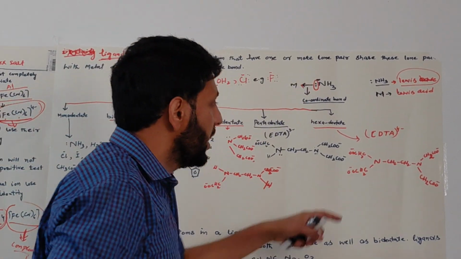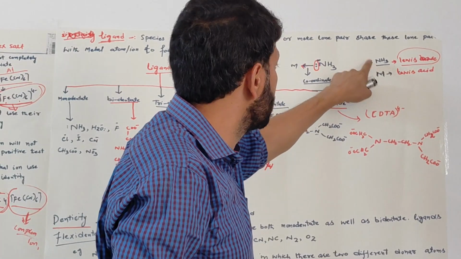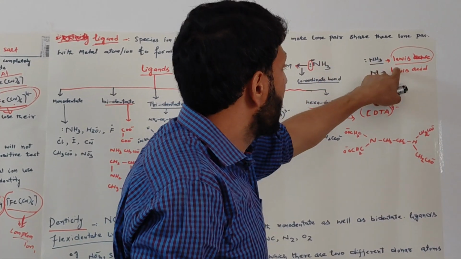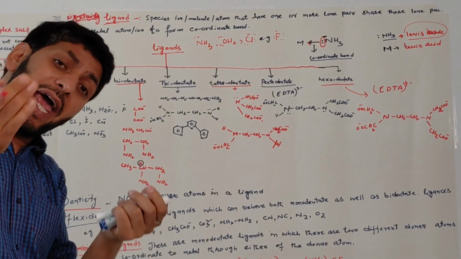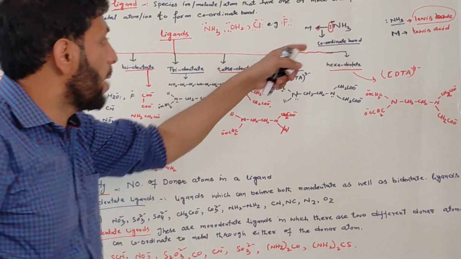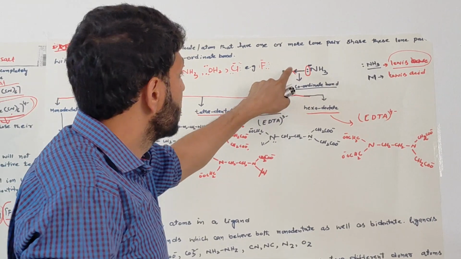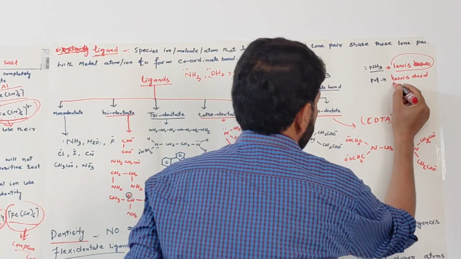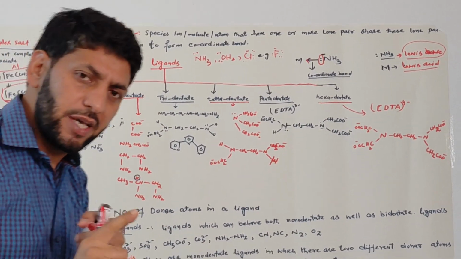So we can say the ligand which donates its lone pair of electrons to the metal cation acts as a Lewis base. And the species that accepts the lone pair of electrons from this ammonia molecule, that is the metal, acts as a Lewis acid. So, what is Lewis acid? What is Lewis base?